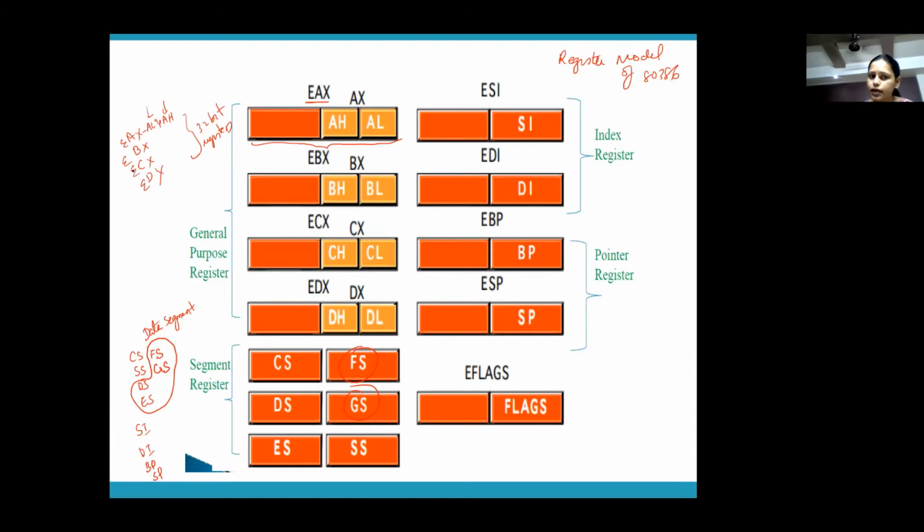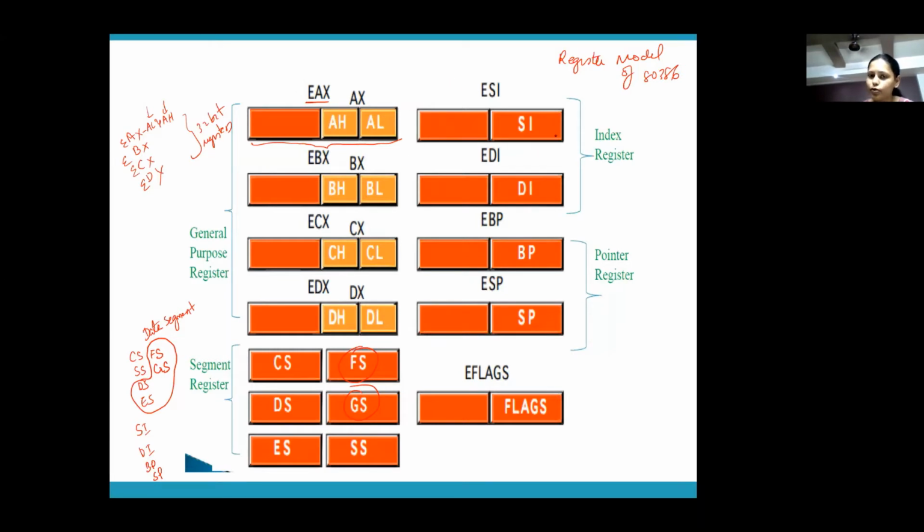So EAX, EBX, ECX, EDX are your general purpose registers in 80386. CS, SS, DS, ES, FS, and GS are your segment registers, out of which CS is your code segment, SS is your stack segment, DS, ES, FS, and GS are used as data segment registers. That means you have 4 segments for storing data itself. Then SI, DI, BP, and SP are also extended. That means they are also how many bits? 32 bit. So you can see it's ESI, EDI, EBP, and ESP. Extended SI, extended DI, extended BP, and extended SP.